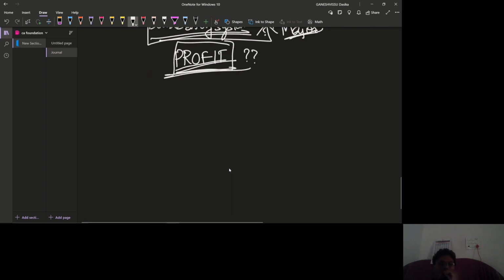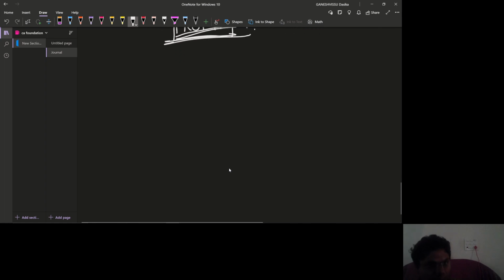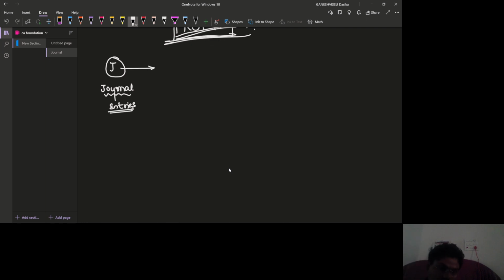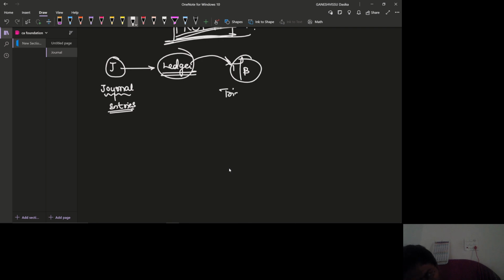Then we are going to start our journey with the journal. Journal in the sense journal entries. That means this is a book full of entries. Then afterwards we are going to prepare ledger accounts. After ledger accounts have been prepared, this information is sent to the trial balance. TB we are going to call trial balance.